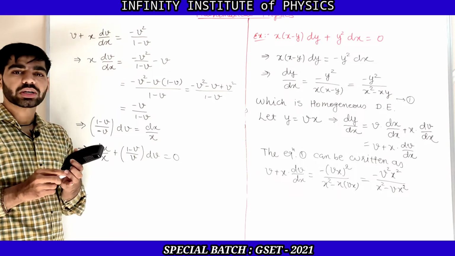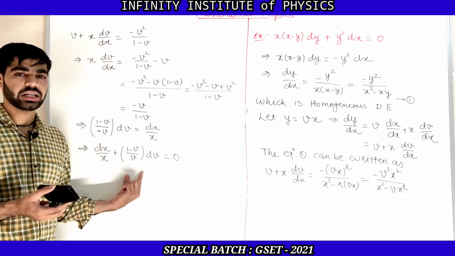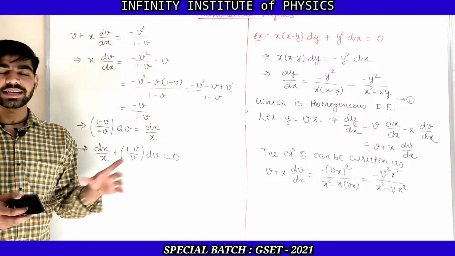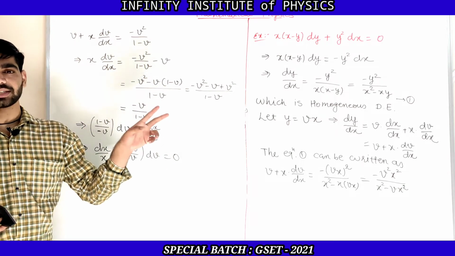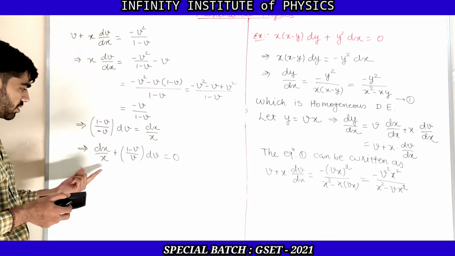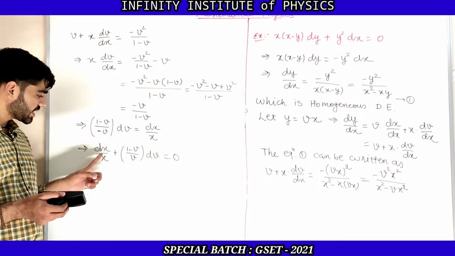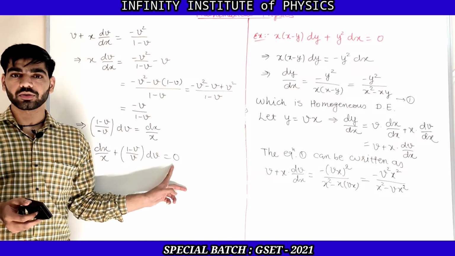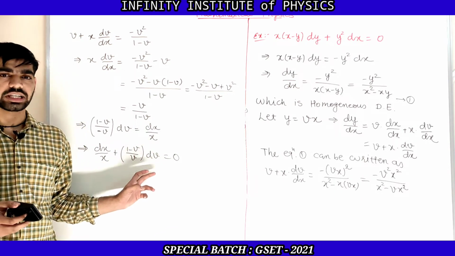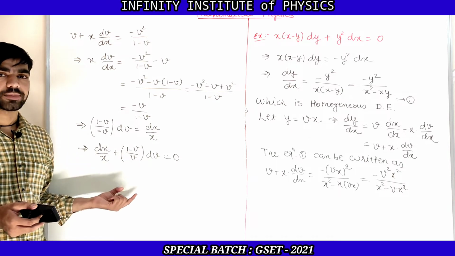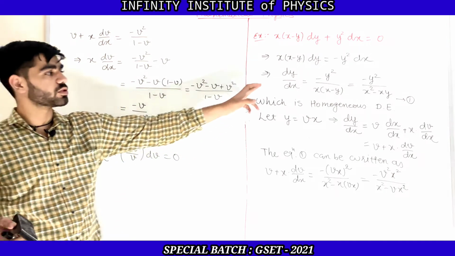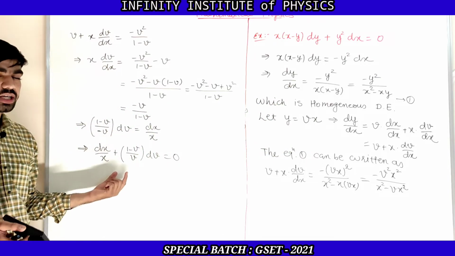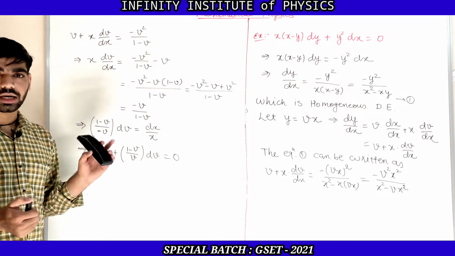So now clearly you can see that this is converted into that variable separable form, as I have already written on that side, that is M dx plus N dv is equal to 0, and that you can see here, dx by x plus 1 minus v by v dv is equal to 0. So clearly this is converted into variable separable form. So from the given homogeneous differential equation, by considering y is equal to vx, we have converted it into variable separable form, and now we know how to solve this.